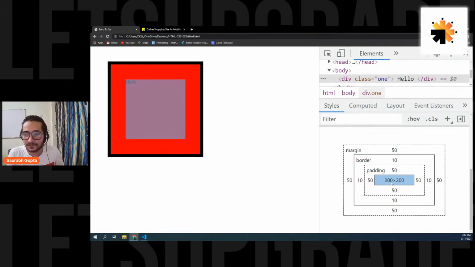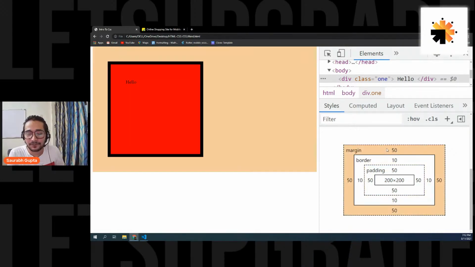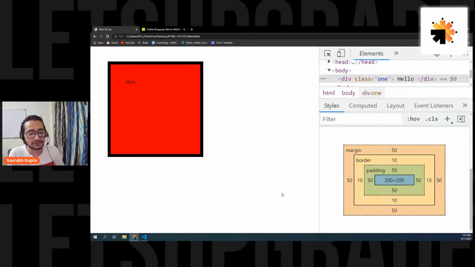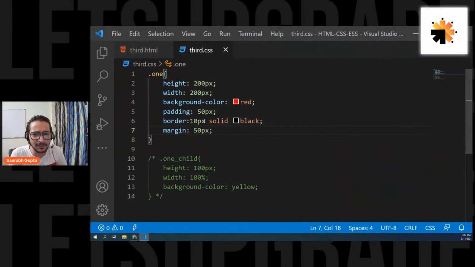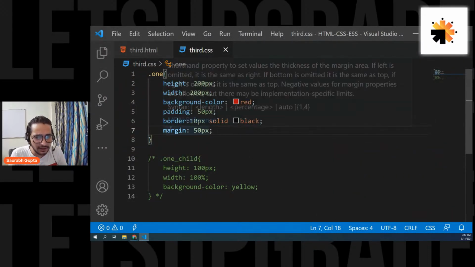Is that cleared? I hope we are cleared. Okay, that's it. So you cannot give any color to the padding. It will take the default color of your element. You can give color to a border, and margin is invisible. Simple. Okay, border is also nothing. Border is simple, right?